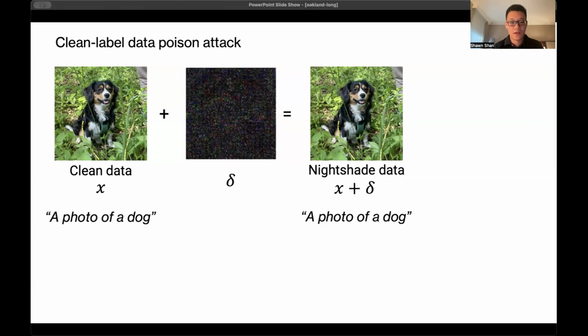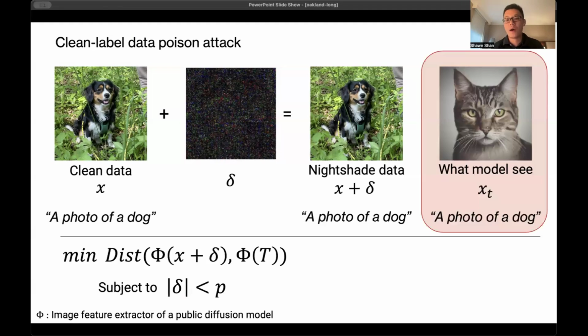So for example here, we have a photo of a dog as a caption and a picture of a dog. What we're going to do is optimize a perturbation on this dog image that is very small, so it is more or less invisible to human eyes. We follow this optimization function: it simply optimizes the image such that the poisoned image has a very similar feature space representation as a different image, say a cat image on the right.